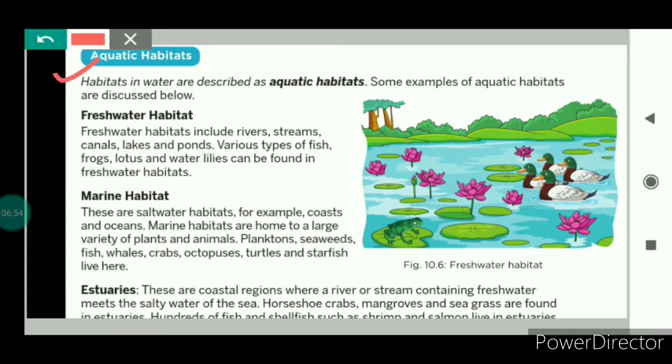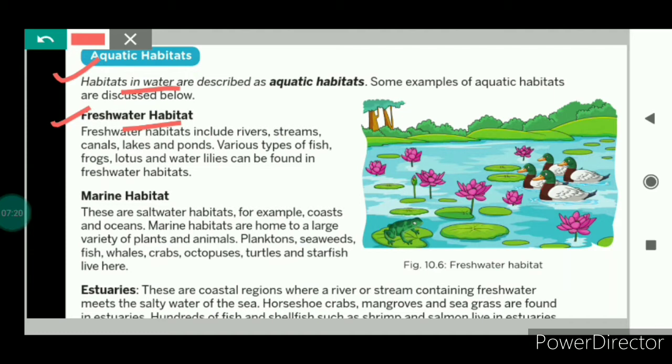Now let's talk about the aquatic habitats. Aquatic habitat means the habitats in water. And the aquatic habitats are also of various types. First is freshwater habitat. In the freshwater habitats, the water is fresh water. That means it is not salty.